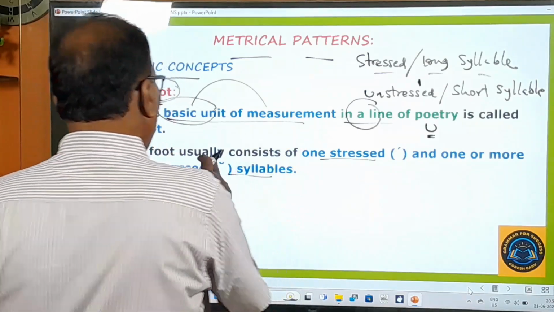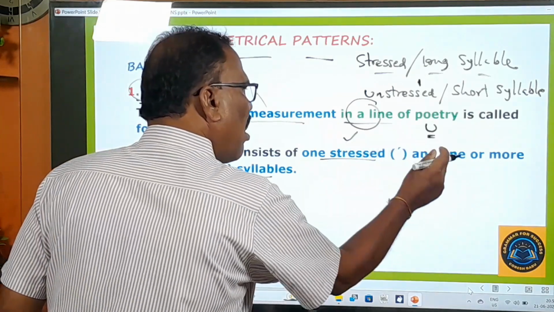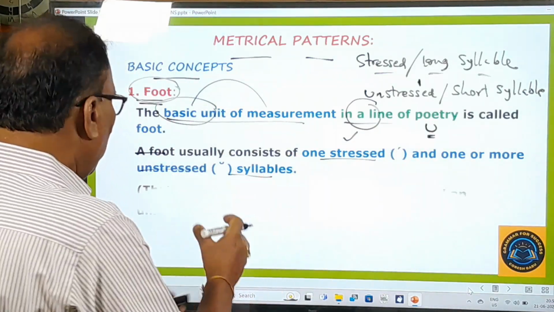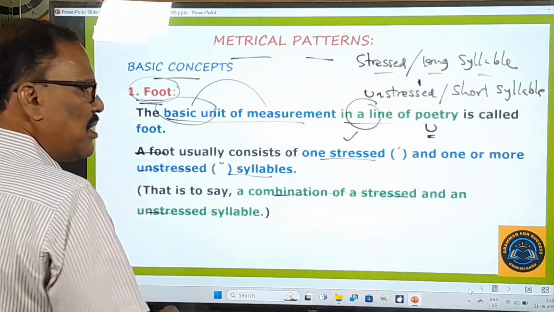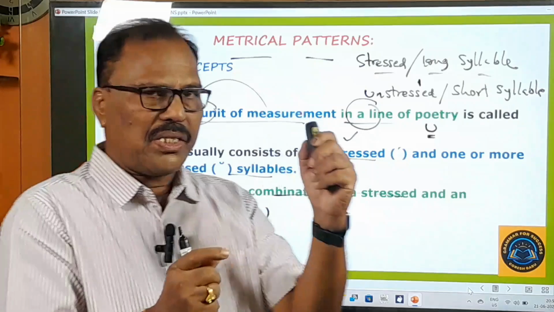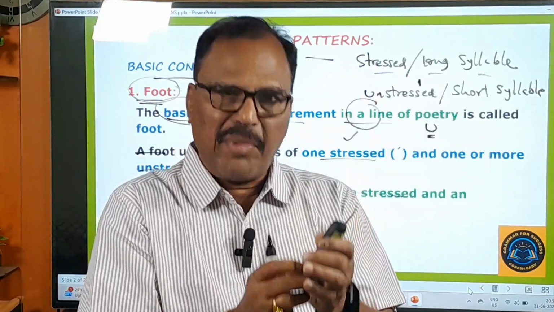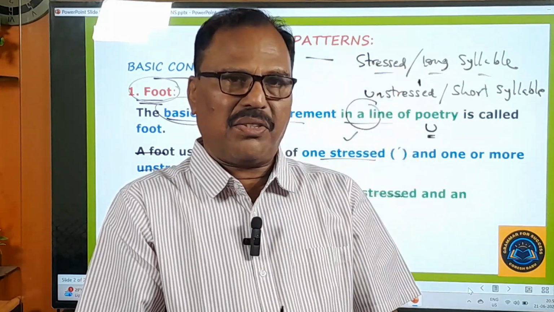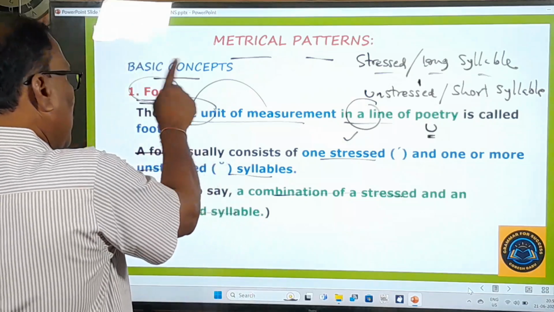So generally a foot consists of what? One stressed and one or more unstressed syllables. That is the combination. In other words, a combination of a stressed and an unstressed syllable, when they come together, makes a poetic foot. Please keep this point in your mind. Now let's move on to learn the next important basic concept.